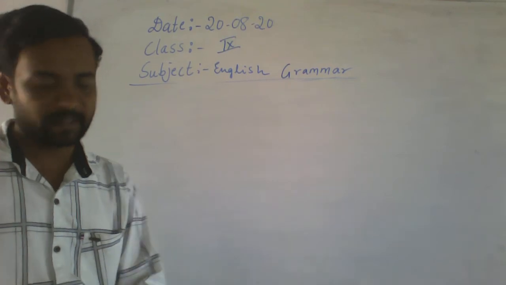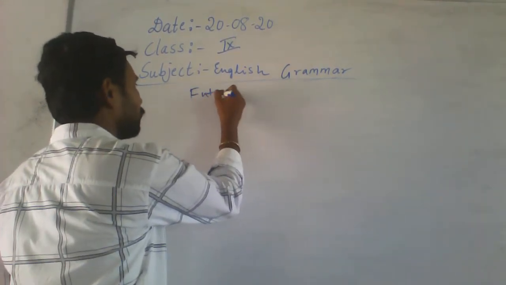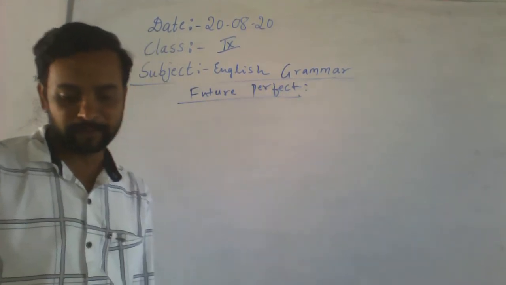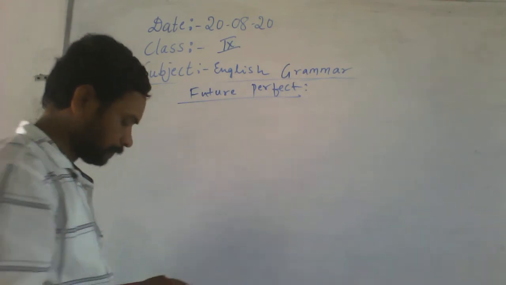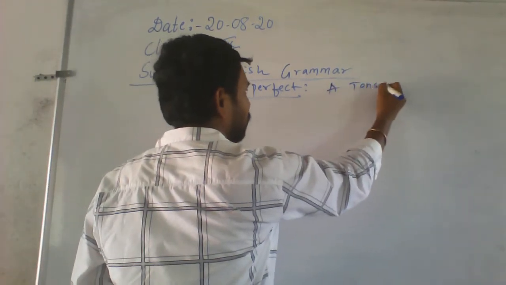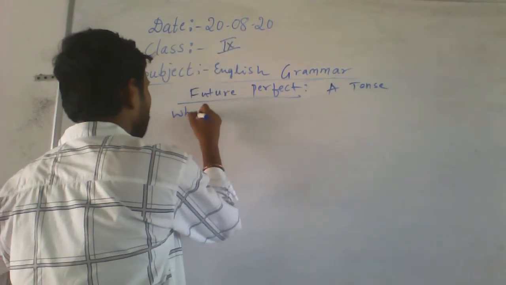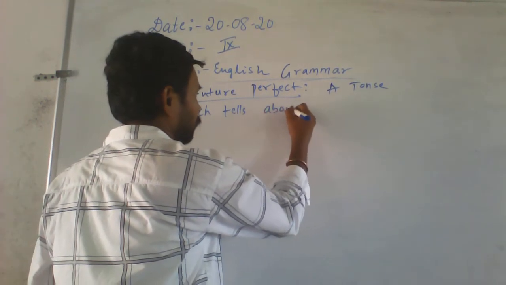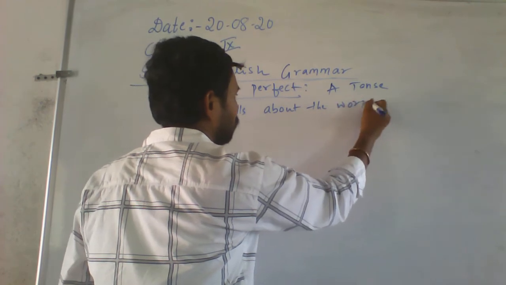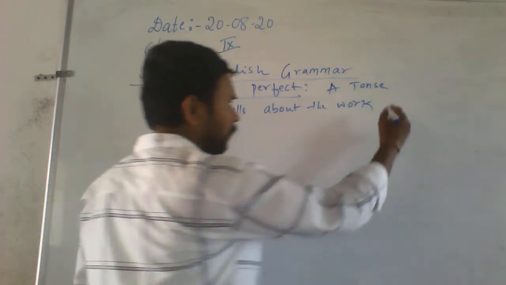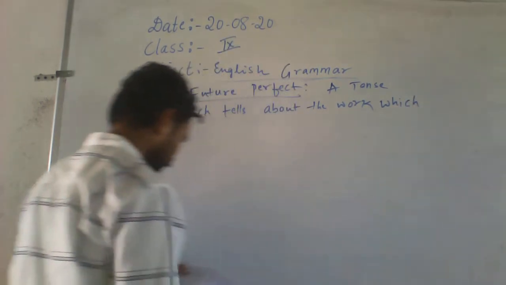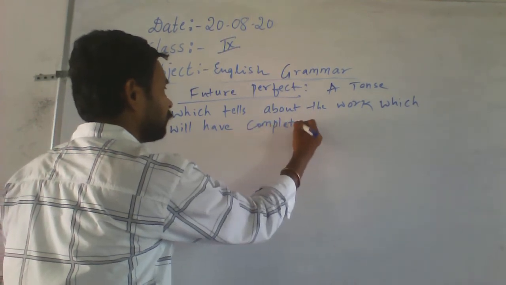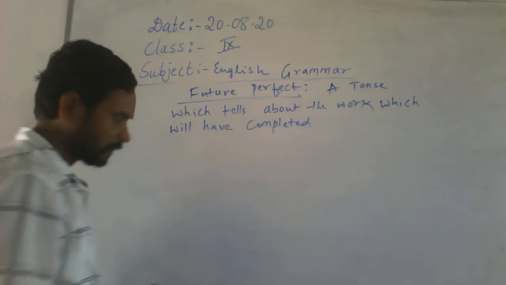Future perfect. Next one is future perfect. What is future perfect? Look at the board. A tense which tells about the work which will have been completed in the future.